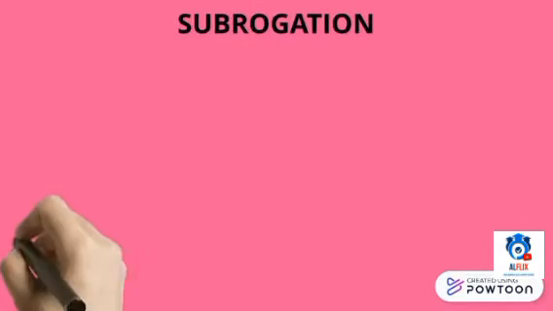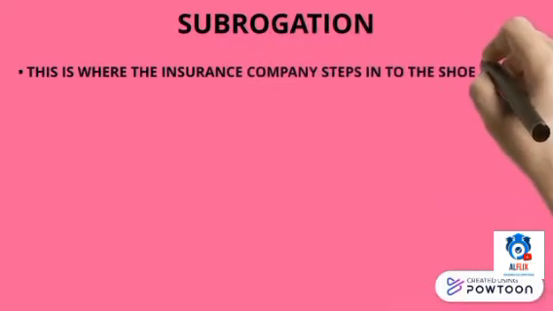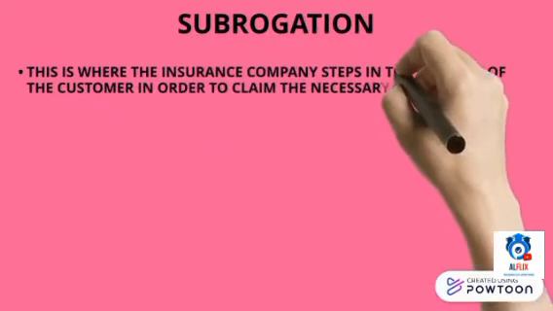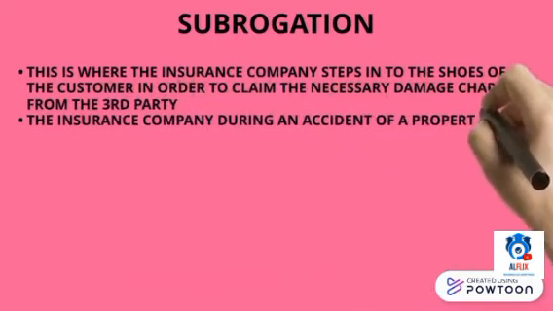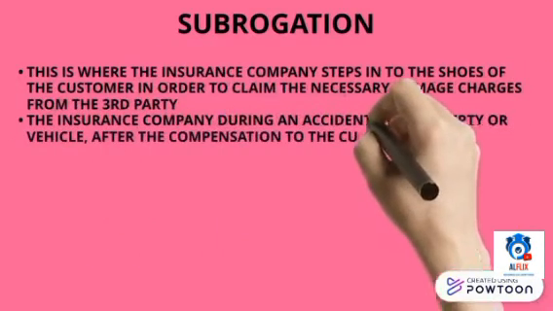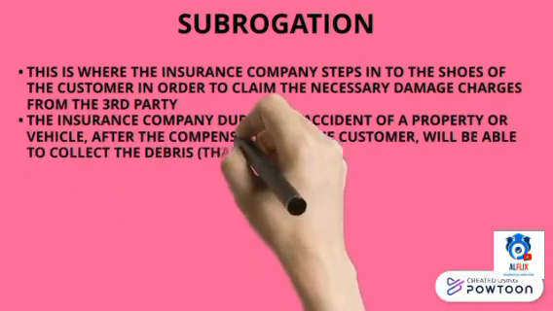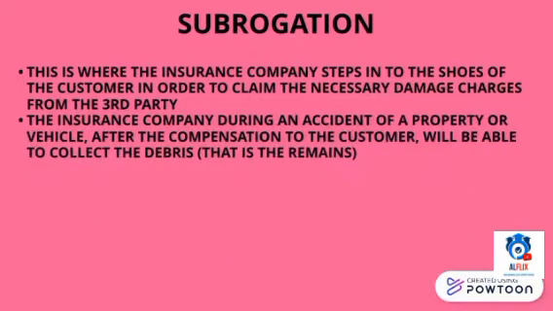Subrogation. This is where the insurance company steps into the shoes of the customer in order to claim the necessary damages from the third party. The insurance company, during an accident of a property or vehicle, after the compensation to the customer, will be able to collect the debris, that is the remains.